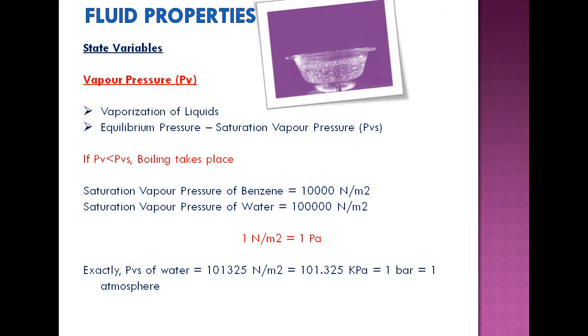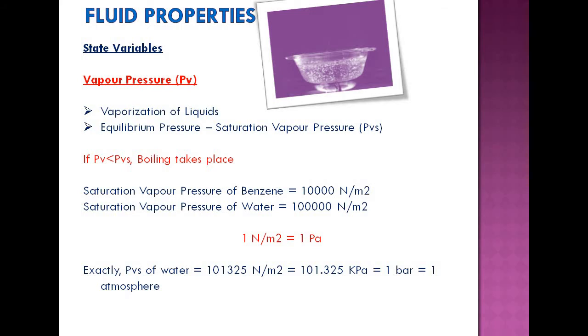The molecules get more kinetic energy due to the supplied heat energy, and it moves up because of low density, and it reaches the top of the liquid surface, and it exerts a pressure known as a vapor pressure. Okay, two phenomena happen if you are heating continuously. Two processes happen actually. The first process is movement of the molecules from the bulk of the liquid to the surface. That happens if you are continuously heating.